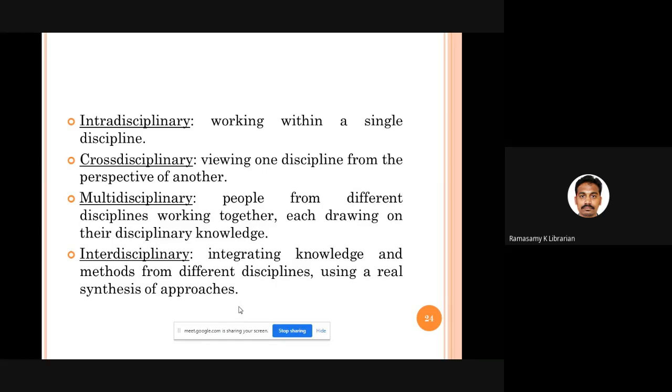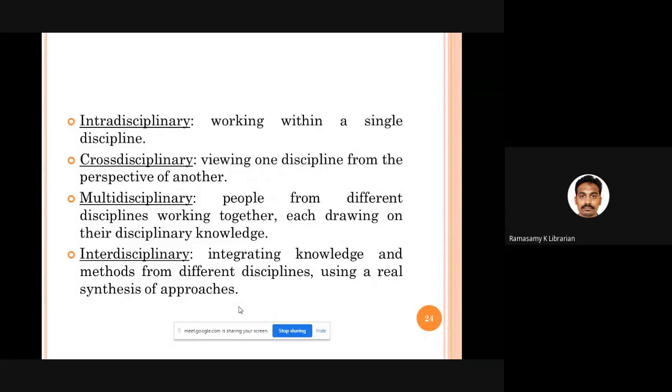Here, we take the knowledge from many disciplines, and all these people are working together towards a common purpose. But in the case of interdisciplinary, whatever knowledge you take from all the disciplines, you are integrating them, you are synthesizing all the approaches, and you are trying to give an integrated, unified approach towards a problem. That is called interdisciplinary.